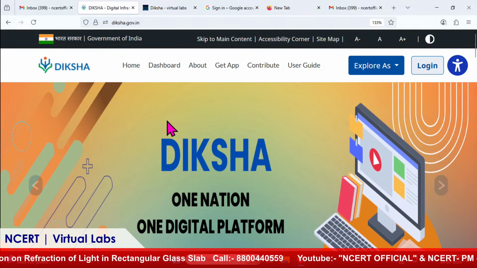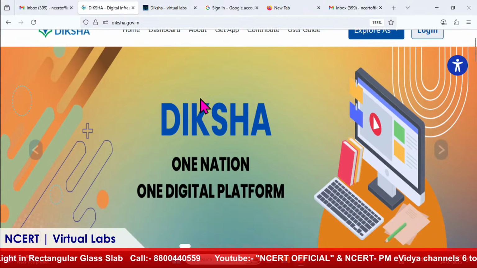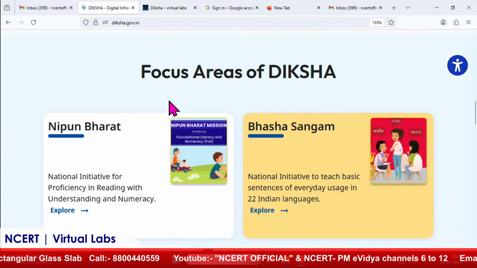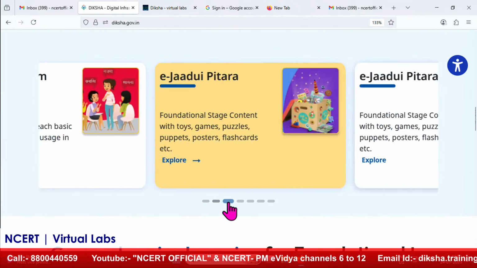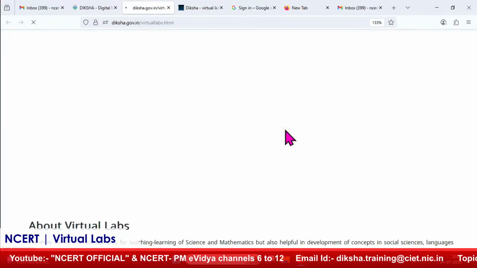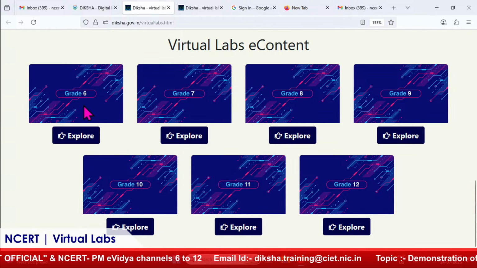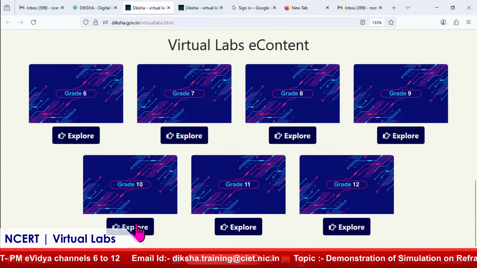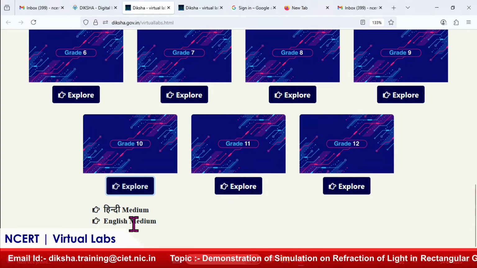So this is the page from where we need to access the virtual labs, diksha.gov.in. Once you enroll over here, you can see different focus areas of Diksha. You can just go to the virtual lab part. Once you click it, you will get all the simulations from grade 6 to grade 12 in both English and Hindi medium. Today I have chosen grade 10th, because right now they might be studying this light chapter in their schools. So this will be very helpful for them.